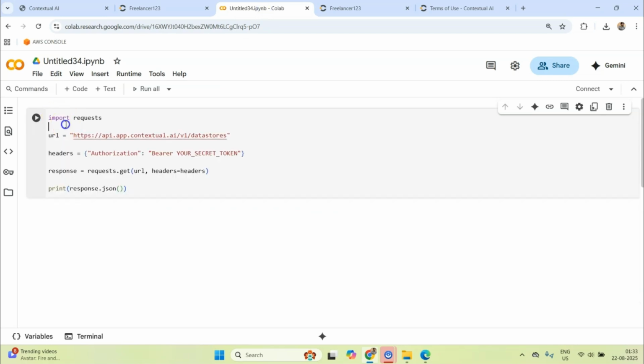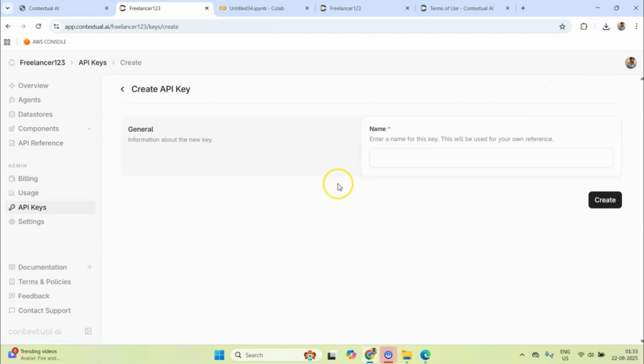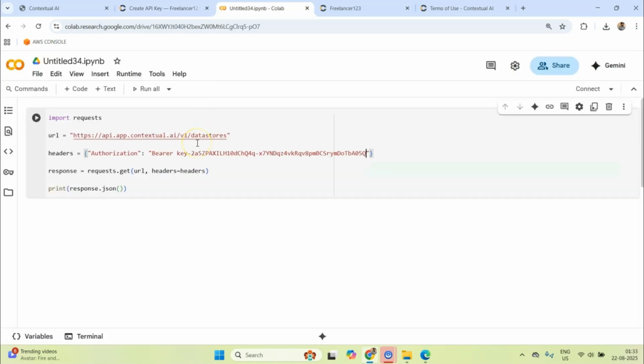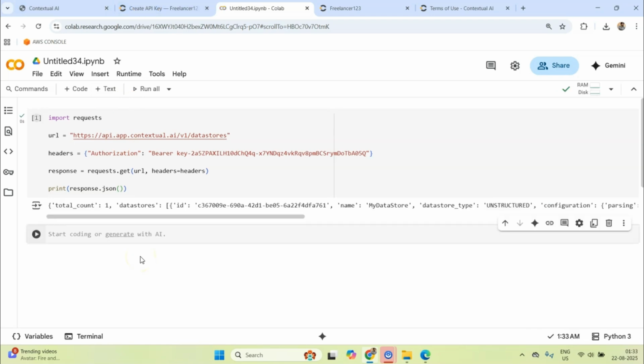So I'll paste this, and I want to copy my secret token. I will come here, API tokens. Let's create an API token, maybe a dummy token, and I'll click create, copy it, and paste it right here. You don't need to copy this API key because I will be deleting it as soon as this tutorial is over, but you see it is as simple as this. If I run this here, it should be able to retrieve my data stores which are there on my Contextual AI platform. Let's see if it is able to get that.